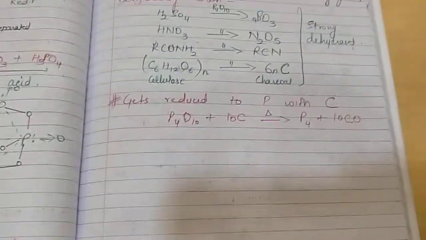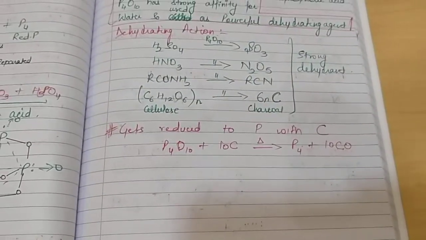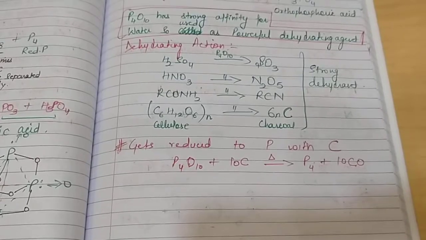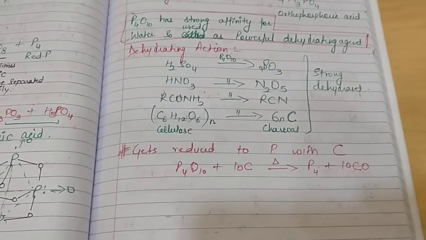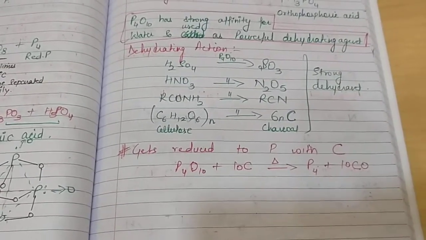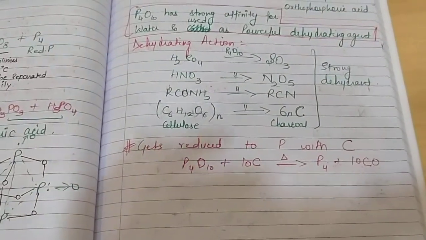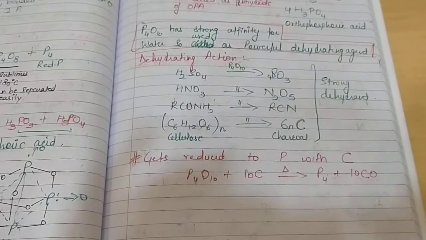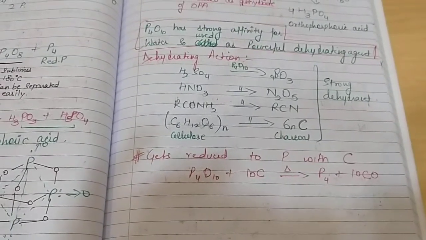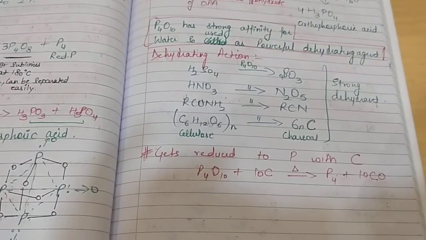So this is all about the oxides of group 15 elements. I have already discussed the important parts which you have to memorize, and I'll be sending the assignment along with this video. That is it for today. Tomorrow we'll be discussing the oxyacids of group 15 elements.